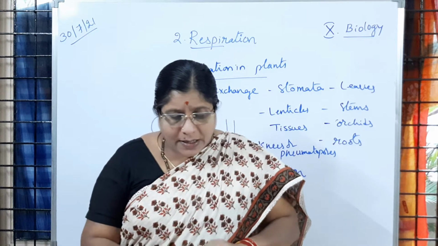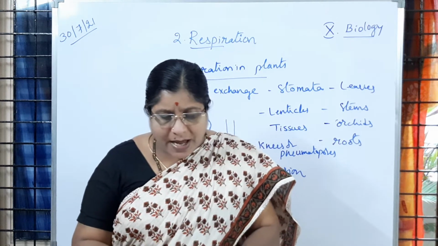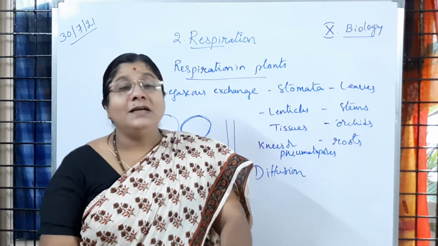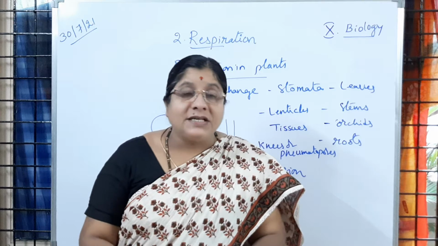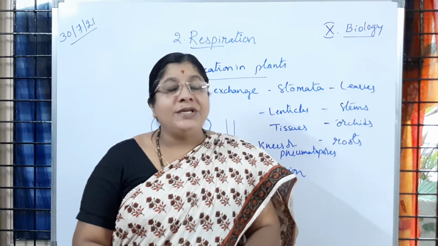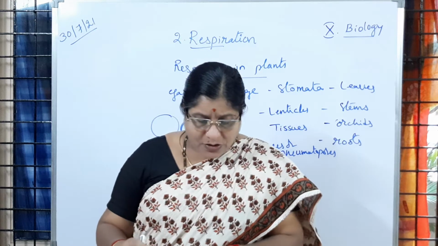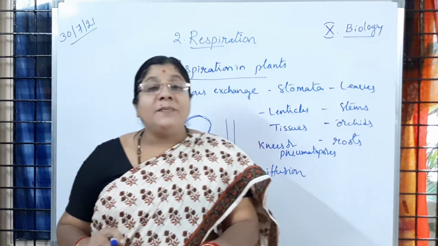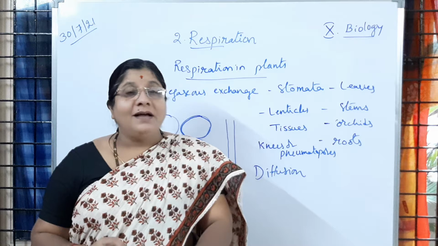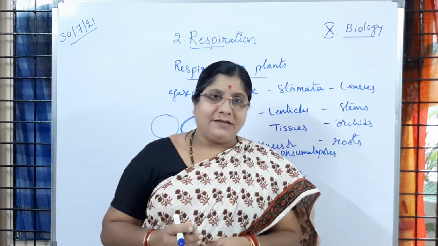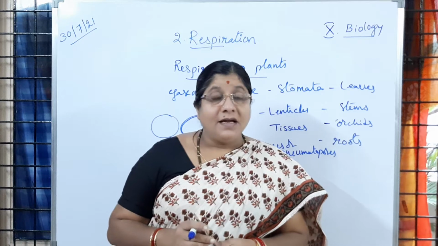So like that, because of this diffusion, carbon dioxide is sent out of the plant and oxygen is taken inside. So in that way the plants are going to respire. Is it clear to children? So now you know that in the process of respiration, oxygen is utilized and carbon dioxide is released. Is it clear?